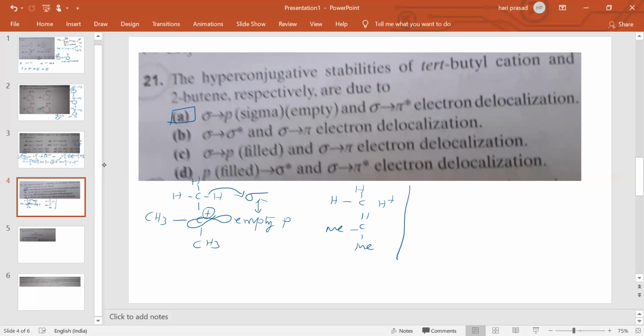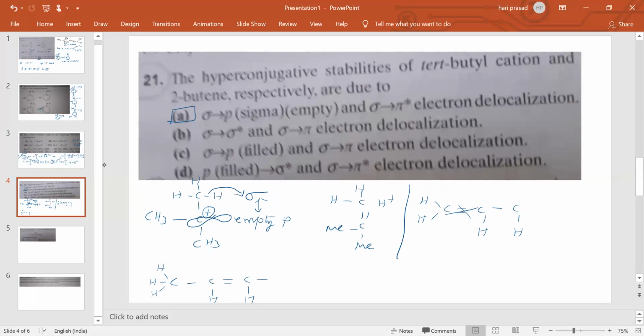Then butadiene will take, CH2 double bond CH single bond CH. Here but-2-ene is given. So but-2-ene is CH3 CH double bond CH CH3. In this, C2 alone will take.